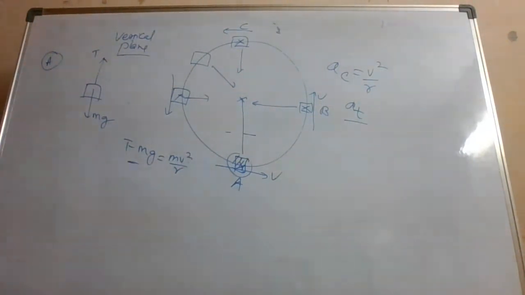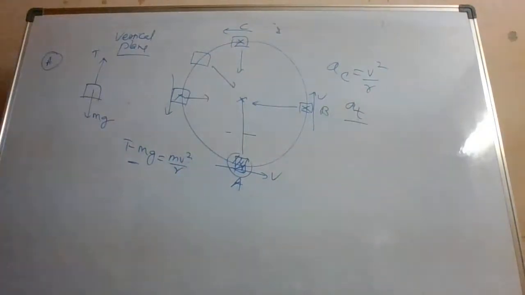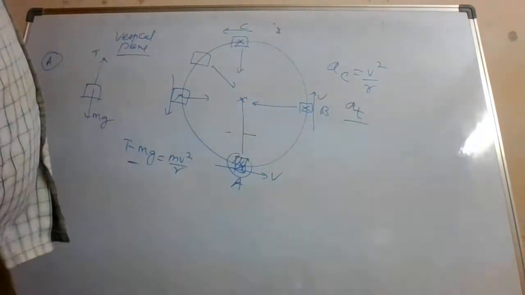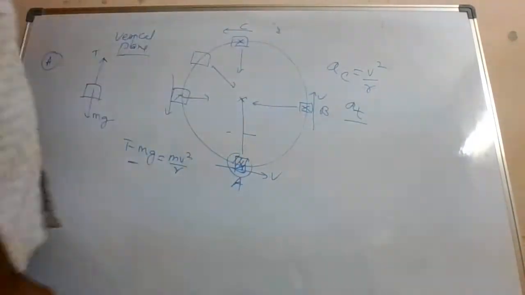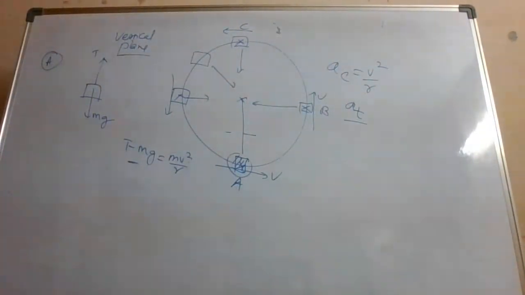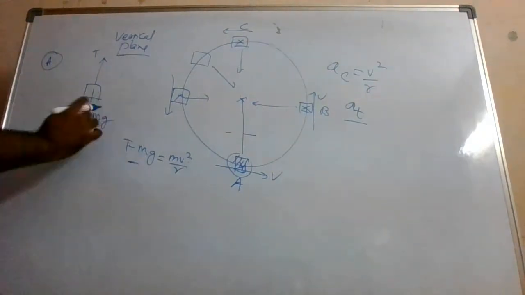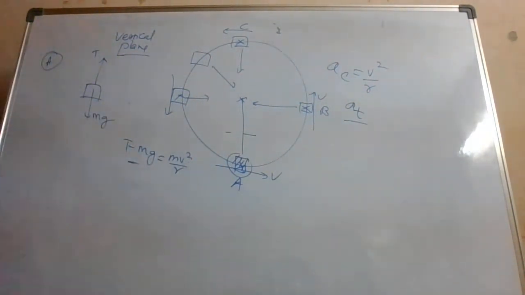Your kinematic principles, all those equations, you can apply for at. V is equal to u plus at, and so on, all these three formulas are there. No? S is equal to ut plus half at square. You can apply for at. But ac is dependent upon v square, v square by r it is. So here you see at the lowest point T minus mg is equal to mv square by r.